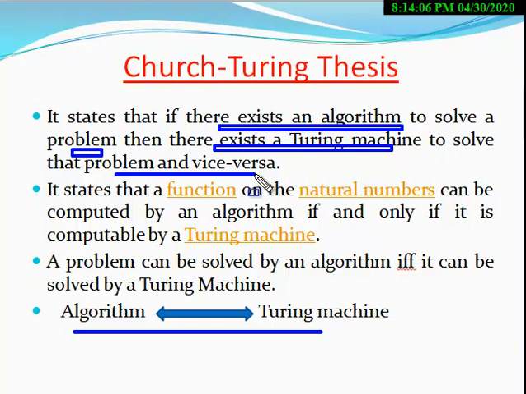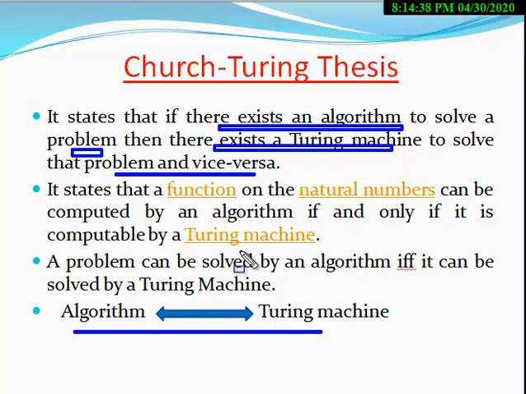It also states that a function on the natural numbers can be computed by an algorithm if and only if it is computable by a Turing machine. That is, if a function is computed by an algorithm, then that function is also computed by a Turing machine.